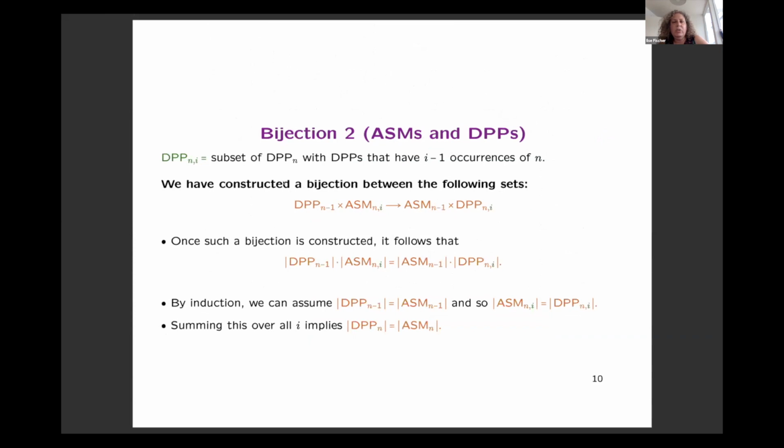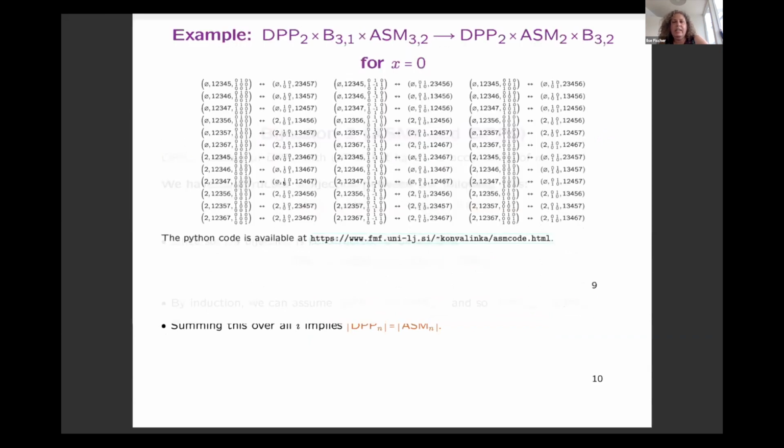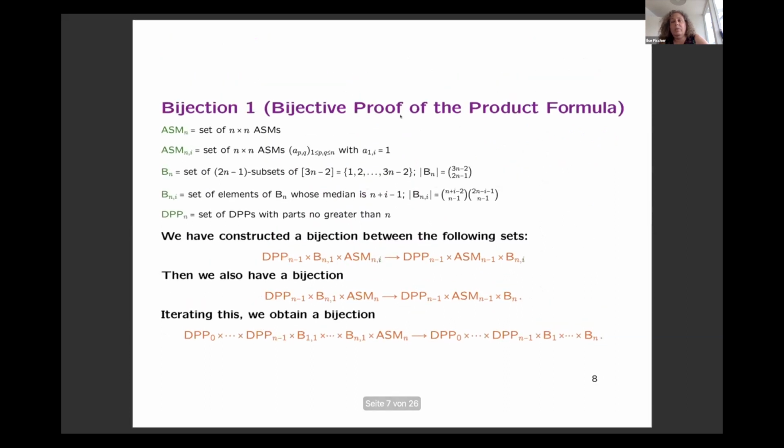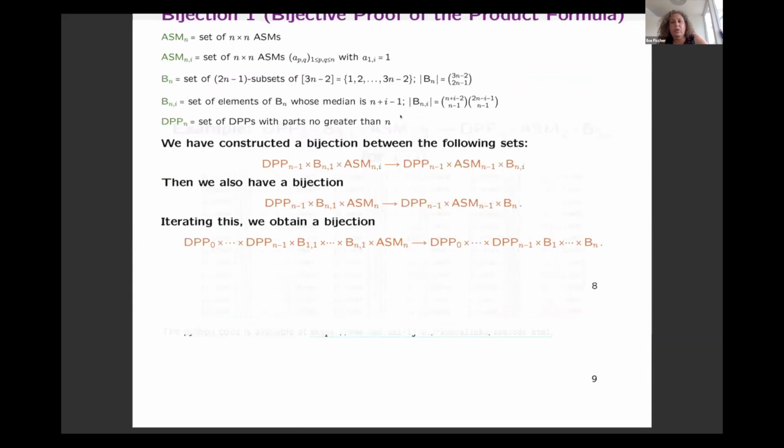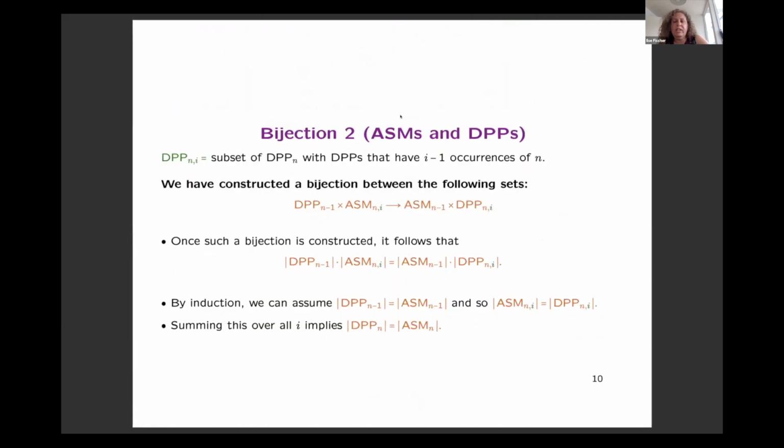Then bijection 2. So I should say that bijection 1 is the one that gives a bijective proof of the product formula. Bijection 2 explains the relation between ASMs and descending plane partitions. And actually we can do a refined enumeration of descending plane partitions. So we fix the occurrences of n. So we have I minus 1 occurrences of n. And then we have this bijection between two Cartesian products. So here we move the refinement parameter from the ASMs to the TPPs.